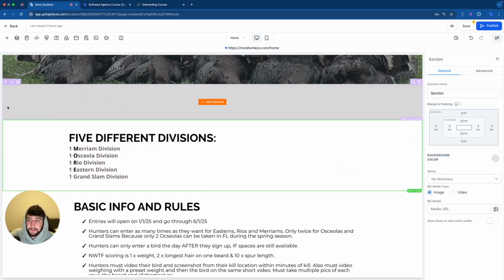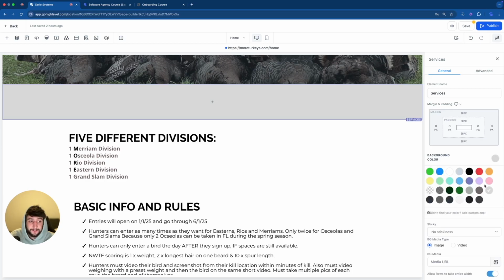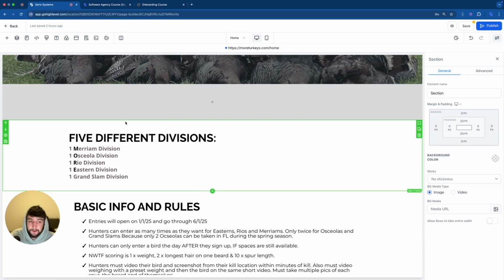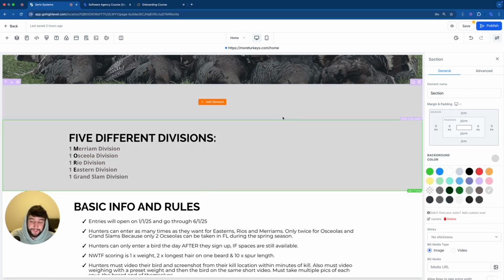So I'm going to find out the exact color scheme that it is. What you can see over here is this light gray area. So I'm going to copy and paste that code into the background of this one, or I can just click it. It's right here. That's also an easy way to do it.